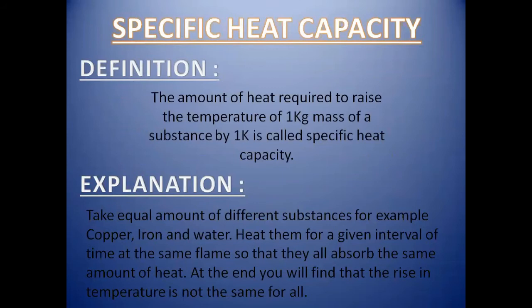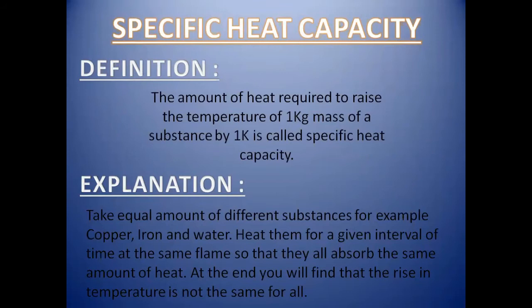So to understand it, we take the same nature of material but in a different amount or quantity, meaning their masses are different, and we provide an equal amount of heat to them. We have observed that the amount of heat required to increase the temperature of different samples is different. And why is it different? Because their masses are different. So the heat capacity is called a specific heat capacity.